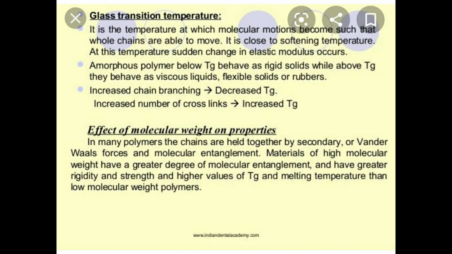Right? Then the effect of molecular weight on the properties. In many polymers, the chains are held together by secondary or van der Waals forces and molecular entanglement. Materials of high molecular weight have a greater degree of molecular entanglement and have greater rigidity and strength and higher values of glass transition temperature and melting point than lower molecular weight polymers. So this is a small explanation about your glass transition temperature, right?